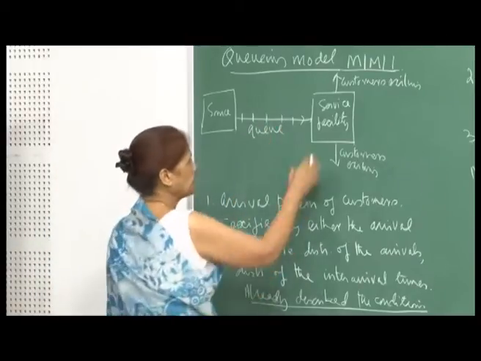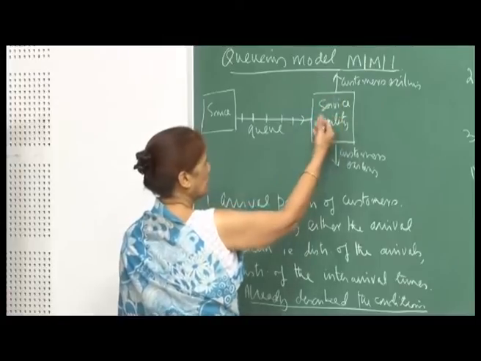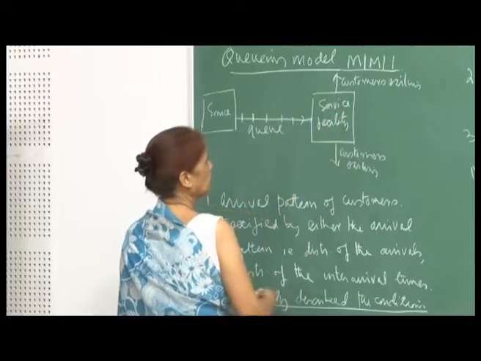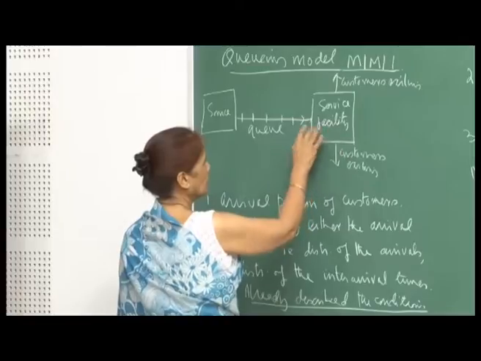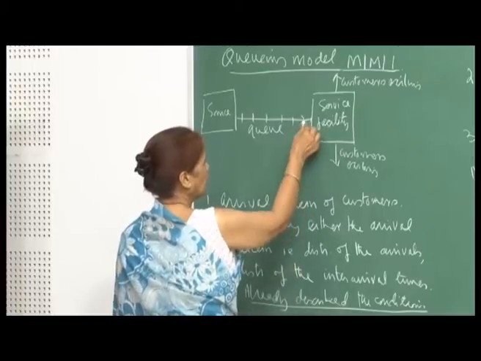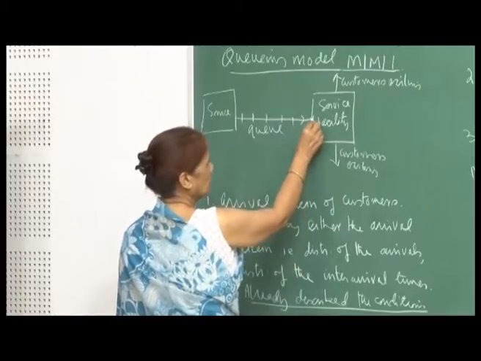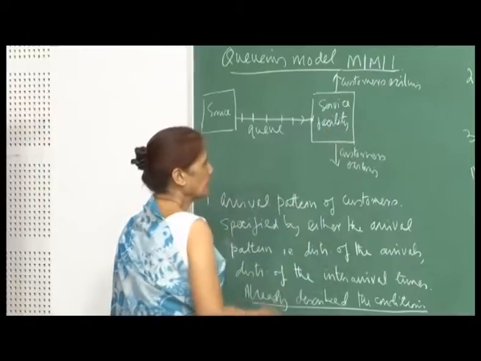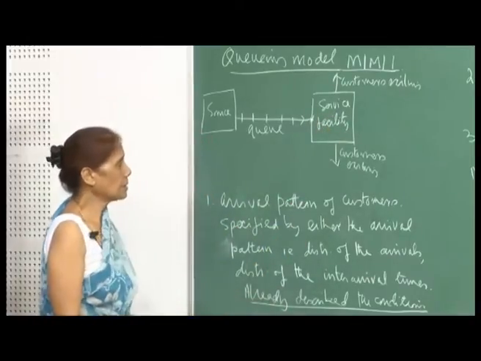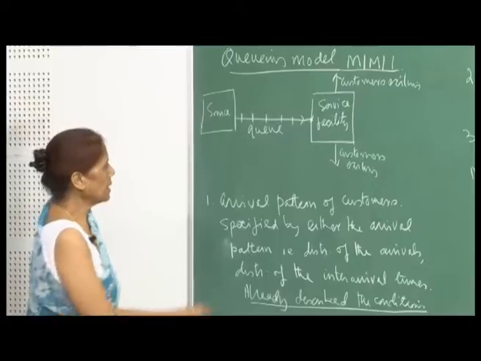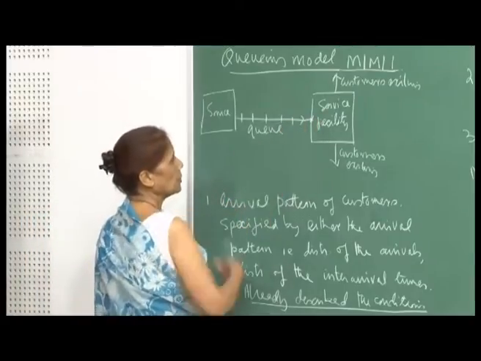You have a service facility, and then again it will depend on what kind of service facility you have. So one by one a customer comes here, gets serviced, then exits from the system after his or her service is completed. Then the next one in the queue comes.